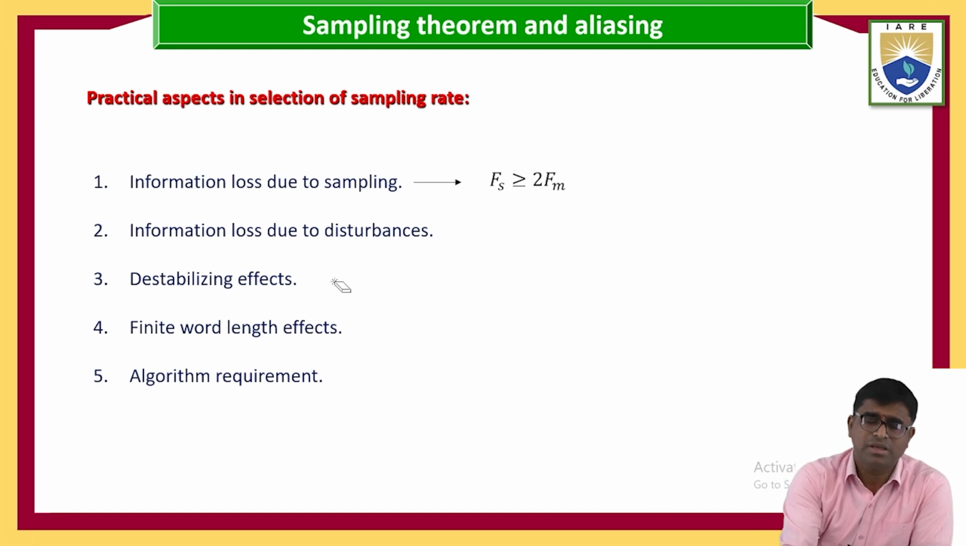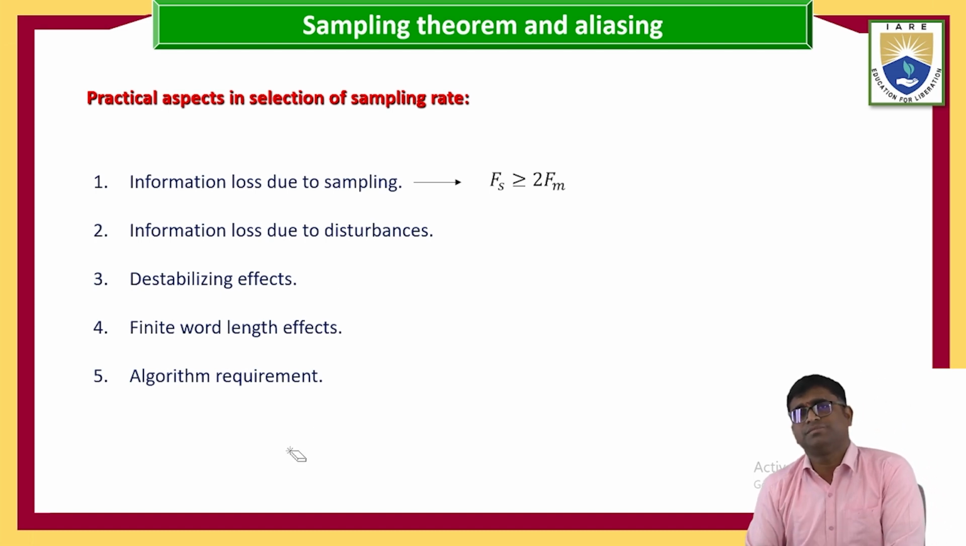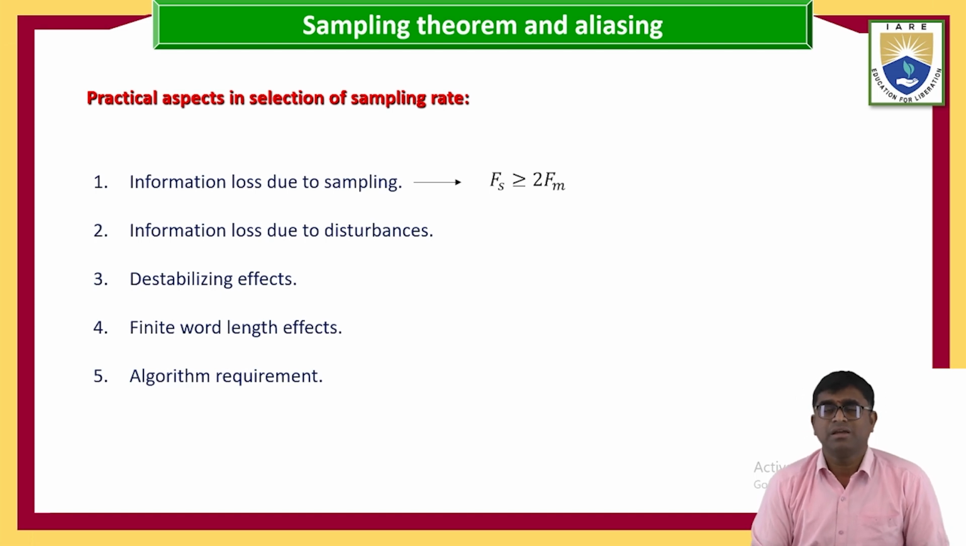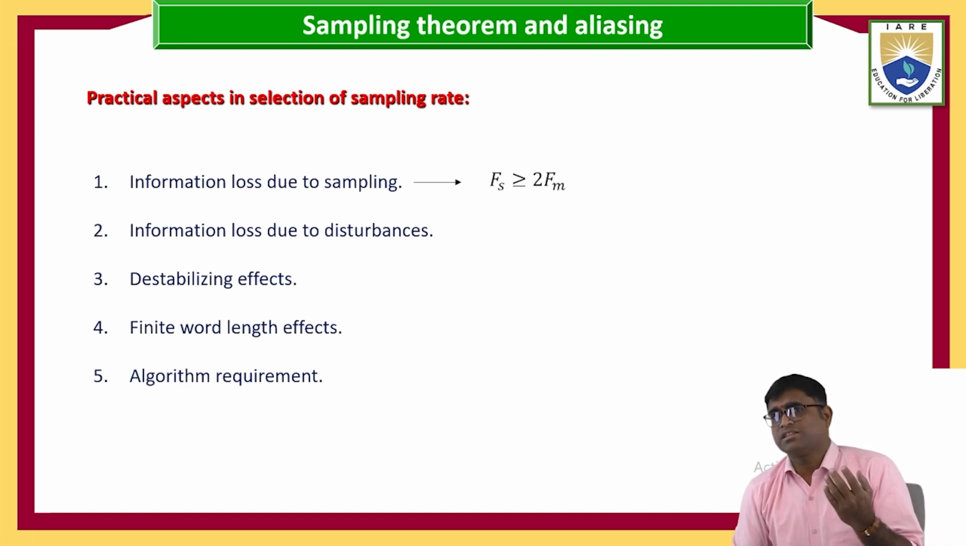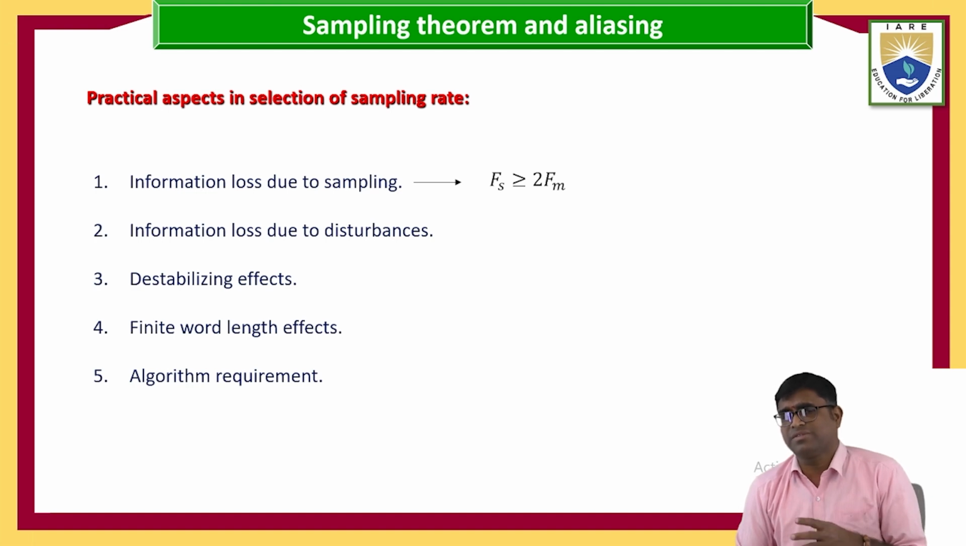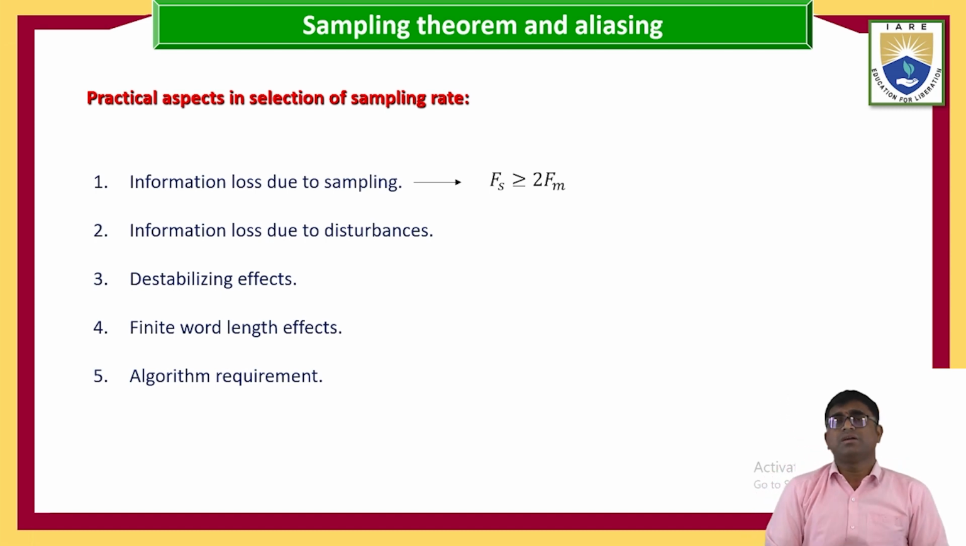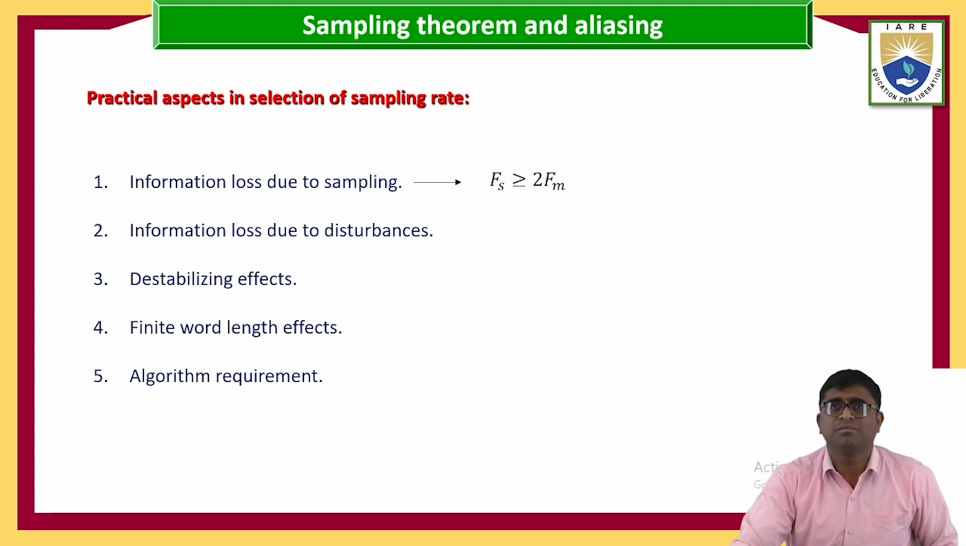Already I explained this in the case of the use of the digital control system. Finite word length: if it is not finite, there is a mismatch of the ADC and DAC bit levels. And coming to the algorithm requirement, if the algorithm computation is not generating accurate values, it is going to affect the DSC programming output. So the plant is not going to be properly controlled. Okay, this is your sampling theorem and aliasing part.